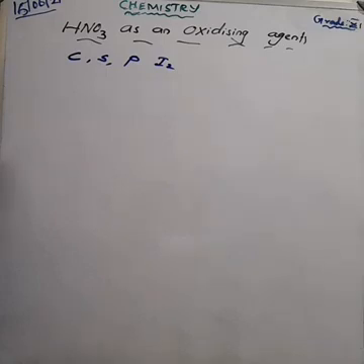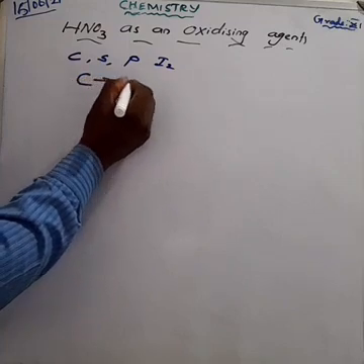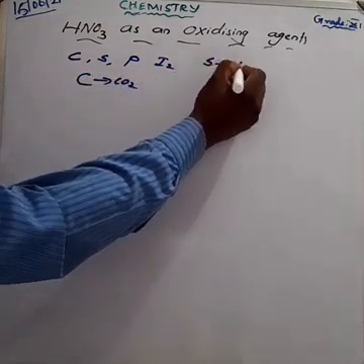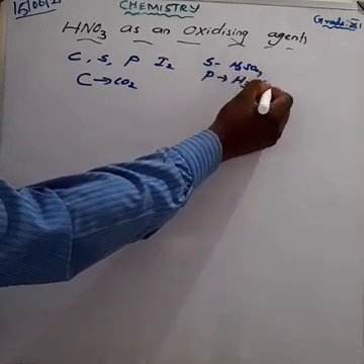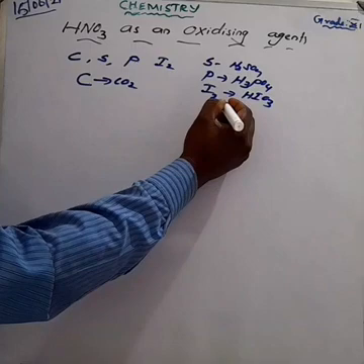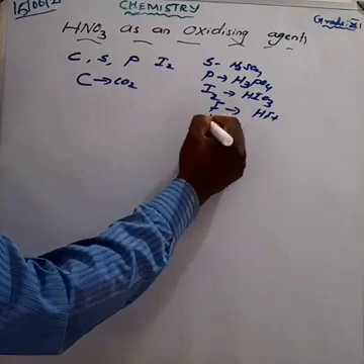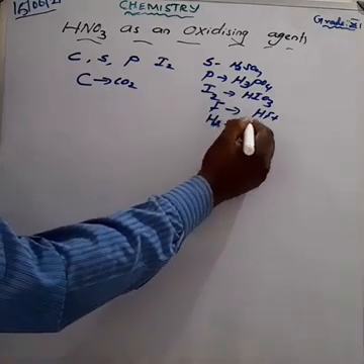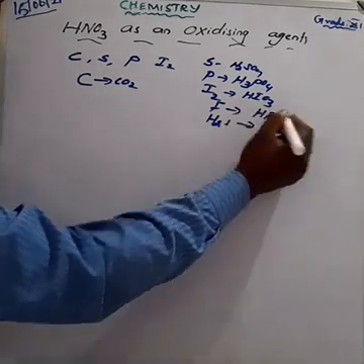Among the non-metals, carbon is oxidized to carbon dioxide, sulfur is oxidized to sulfuric acid, phosphorus is oxidized to phosphoric acid, iodine is oxidized to iodic acid, fluorine is oxidized to fluorine nitrate, and hydrogen sulfide is oxidized to sulfur. These are some reactions. My dear children, there are about 6 equations here; at least any 2 equations are enough. So try to learn these.